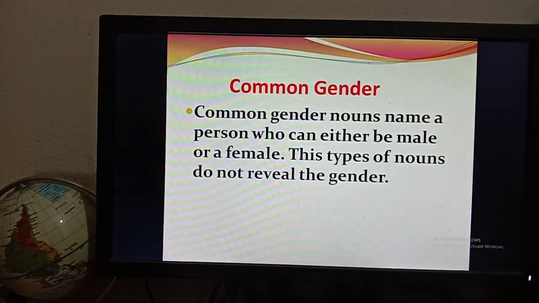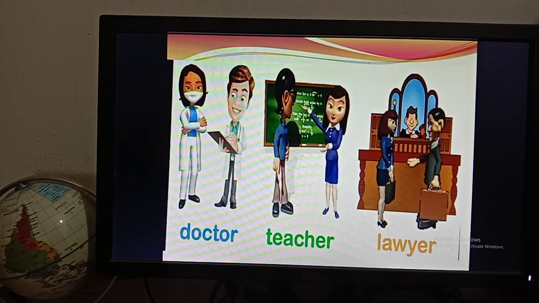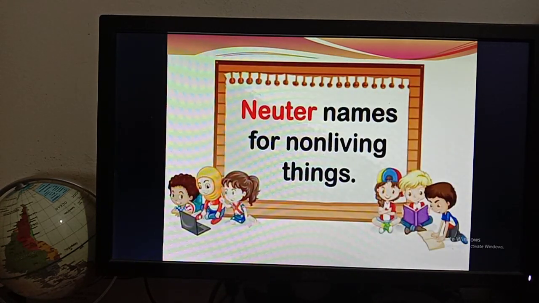So boys, you have to learn this definition. This is also included in your book. Then you will learn these examples. Now I am going for neuter gender. So neuter names for non-living things.